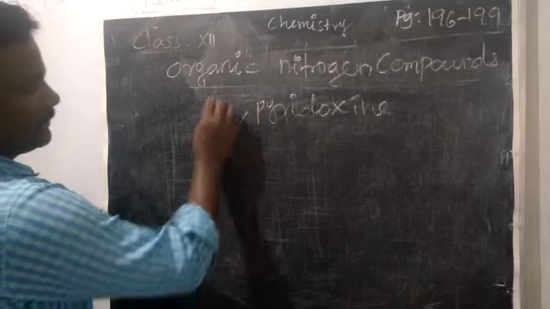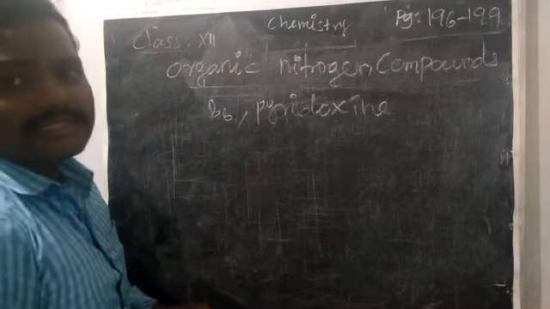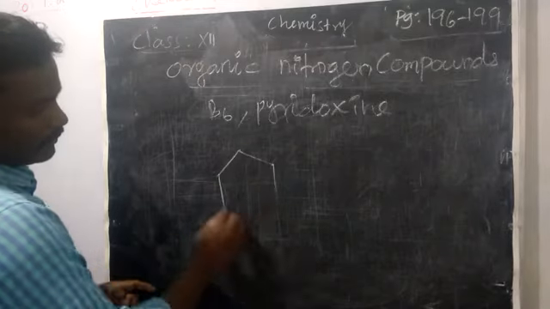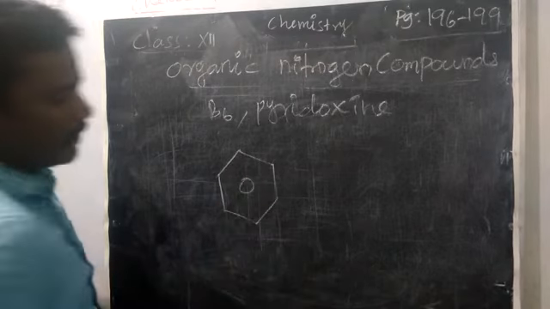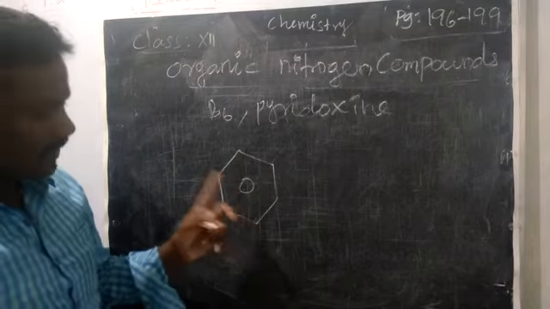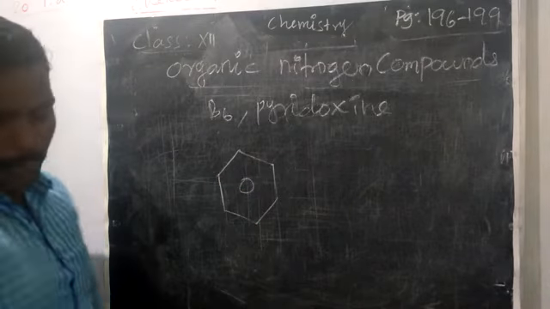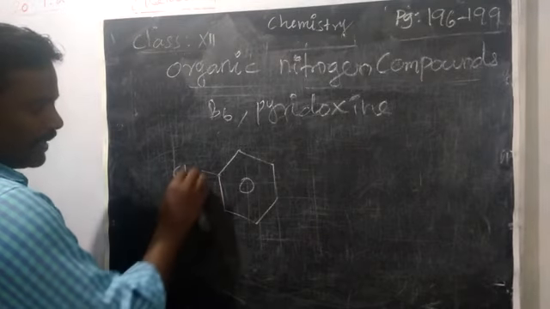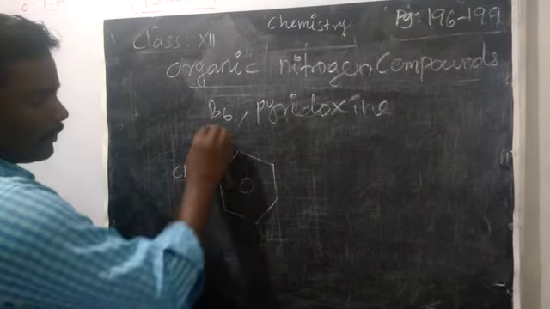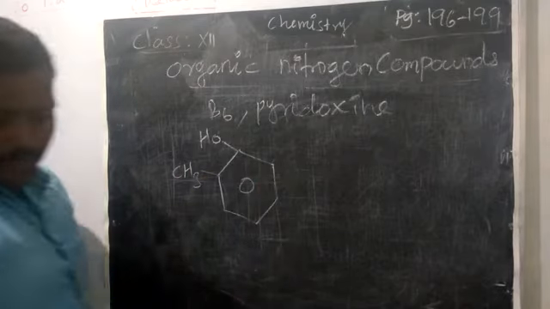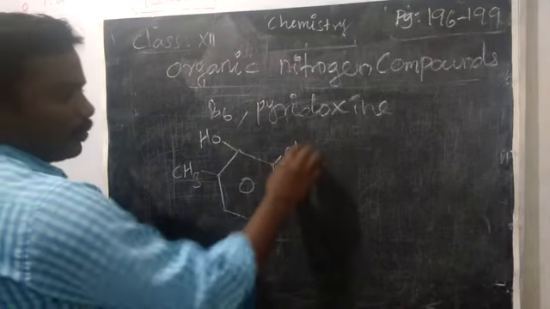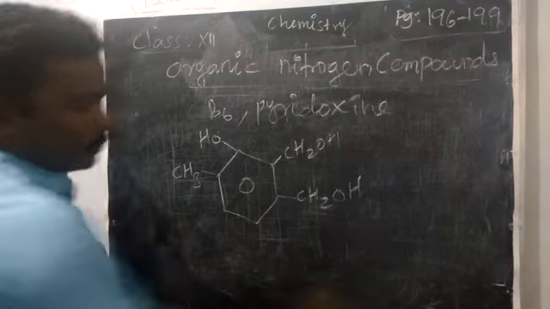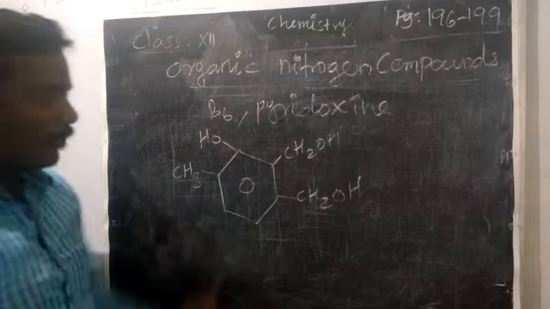Vitamin B6. Okay, how do you draw the structure of vitamin B6? Right? For the circle, you can put alternate double bonds instead. Continuing, we have a CH3 group, an OH group. Here we have a CH2OH group, another CH2OH group, so totally we have 4 substituents.